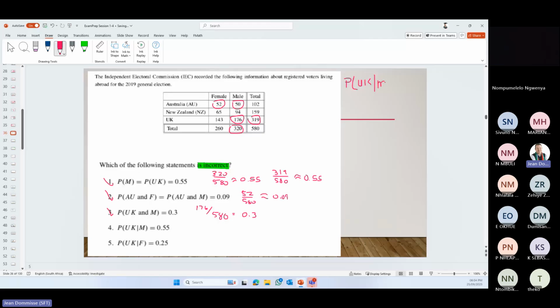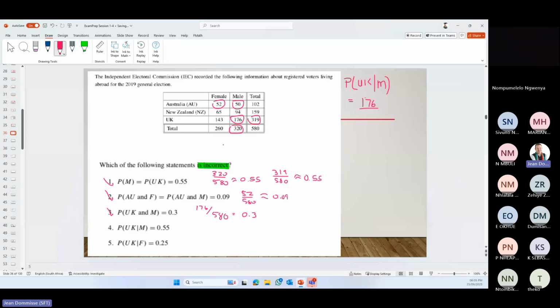UK given male. So let's see, UK is 319. Given male, so UK and male is 176.